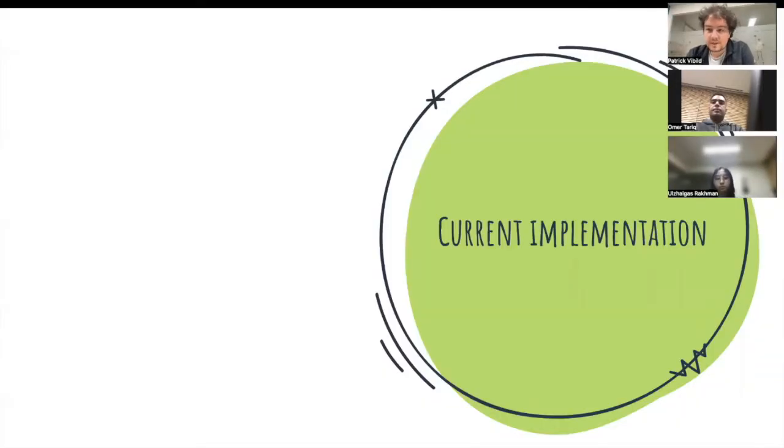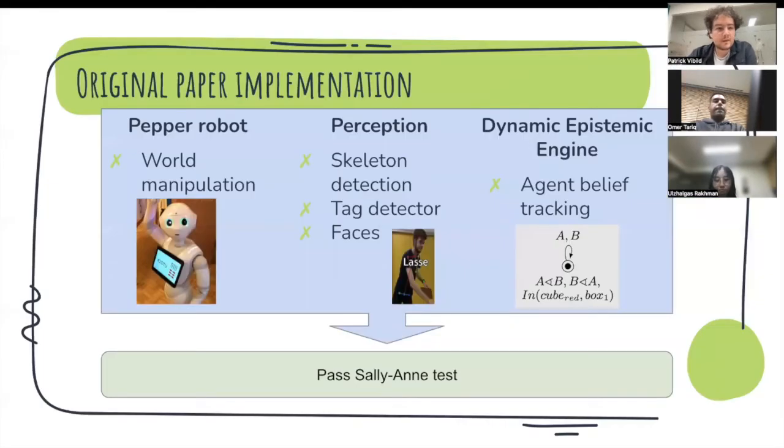For the current implementation done in the paper, it was implemented using a Pepper robot in order to manipulate the environment and to perceive and speak with humans. The perception layer was taking the skeleton detection of the humans, the tag detector for the boxes and the cubes, and then a face recognition in order to detect when Sally or Annie were inside the room.